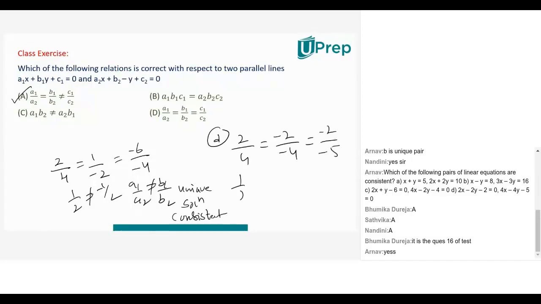Clearly 1 by 2 equals 1 by 2, but it is not equal to 2 by 5. So A1 by A2 equal to B1 by B2 not equal to C1 by C2 means parallel lines, and parallel lines have no solution. So obviously they are inconsistent. So A and C is the answer. Is this clear, guys? A and C are the perfect options.